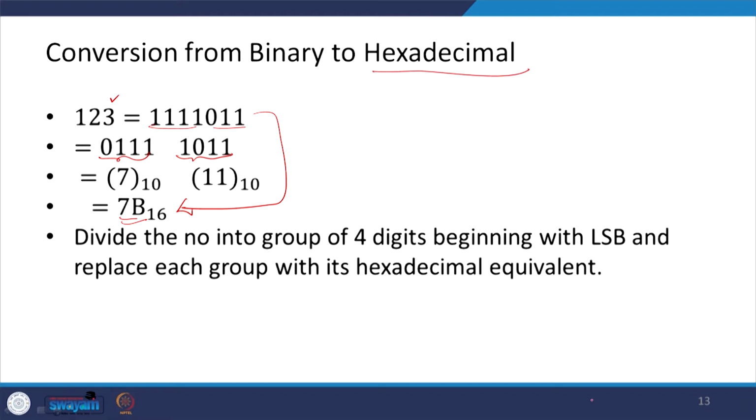Okay. So, we divide the number into groups of 4 digits beginning with the least significant bit and replace each group with its hexadecimal equivalent. Next, let us look at combinational logic and logic classes.